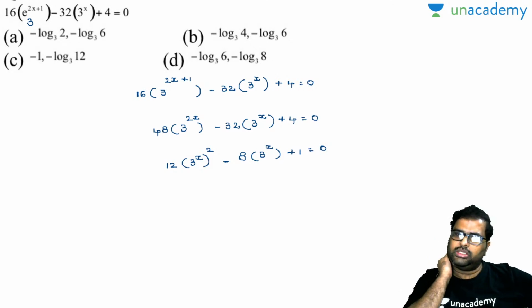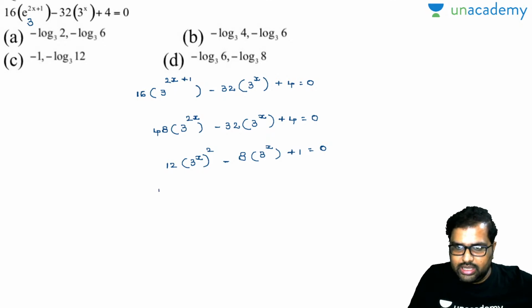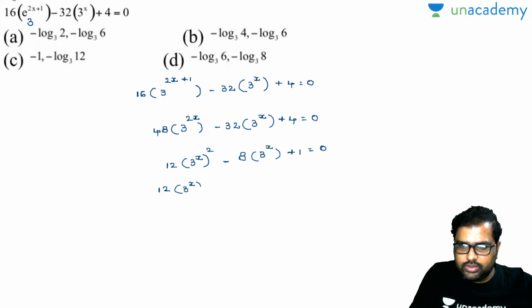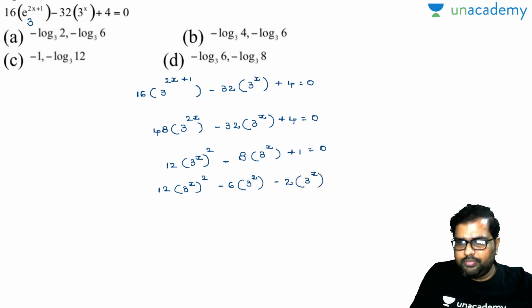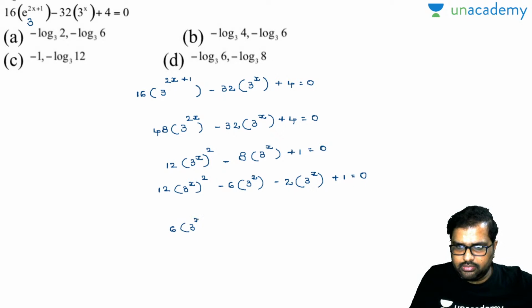So how shall we do this? 8, is it 6 and 2? Perfectly, it is 6 and 2. So I can write the same equation like this: 12 into 3 to the power of x whole square minus 6 into 3 to the power of x minus 2 into 3 to the power of x plus 1 is equal to 0. So by this, what can I do? I can take down the roots. I will take 6 into 3 to the power of x as common.